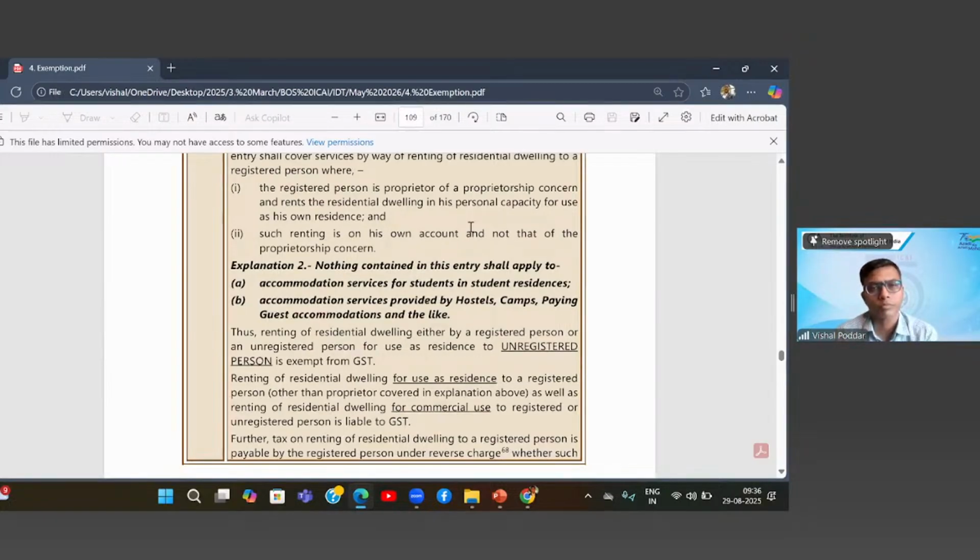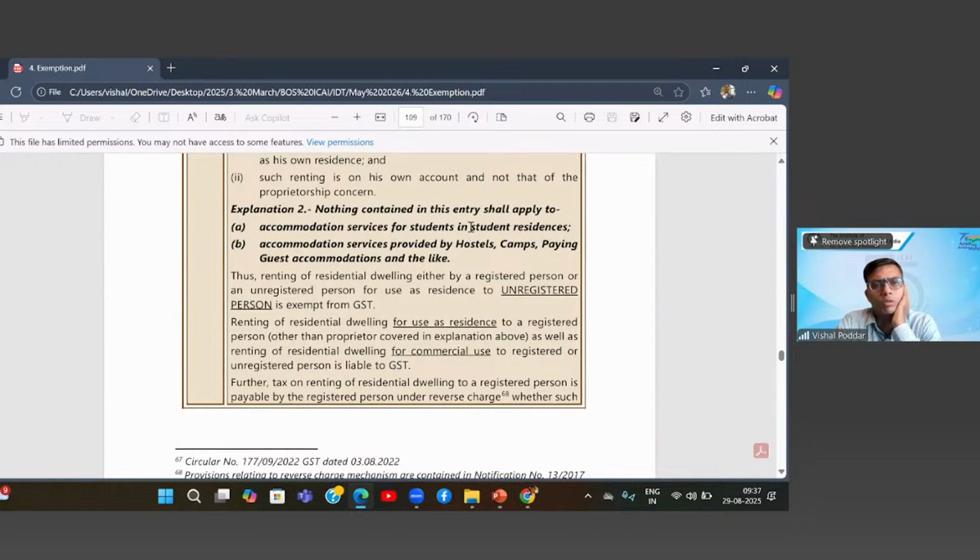Explanation 2: Nothing contained in this entry shall apply to accommodation services for students in student residence, accommodation services provided by hostels, camps, paying guest accommodation, and the like. So both types are now excluded from this one, where a hostel is exclusively for students. We have many private hostels for students; that is removed from this.